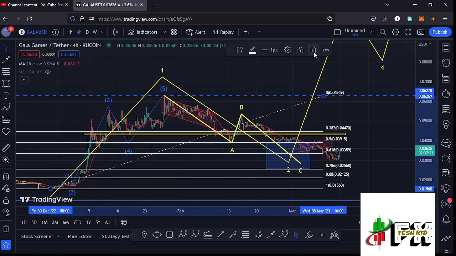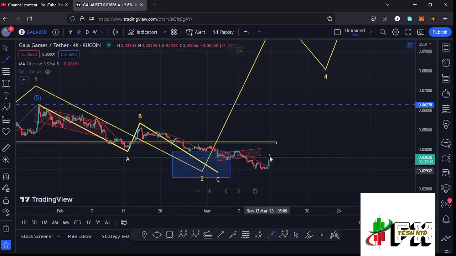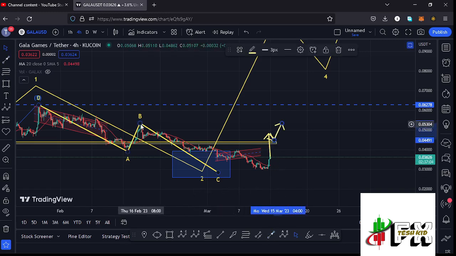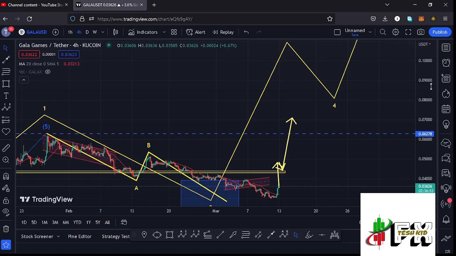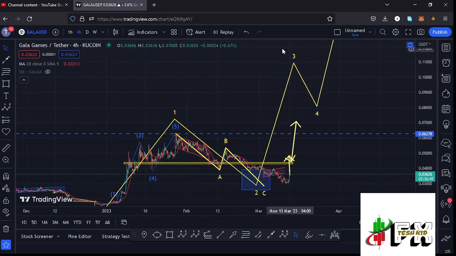And there are chances that in case we continue gearing up, see a break above our next key area of resistance at around the $0.04389 mark, and also see a retest of that key area of resistance, then have the support that we need for us to continue gearing up, then I'll be watching these highs at around the $0.05372 mark and the high at around the $0.06278 mark, because a break above those highs will be enough confirmation that whatever we are seeing here on the Gala Games chart is the start of that impulsive wave to the upside in the formation of this wave 3,